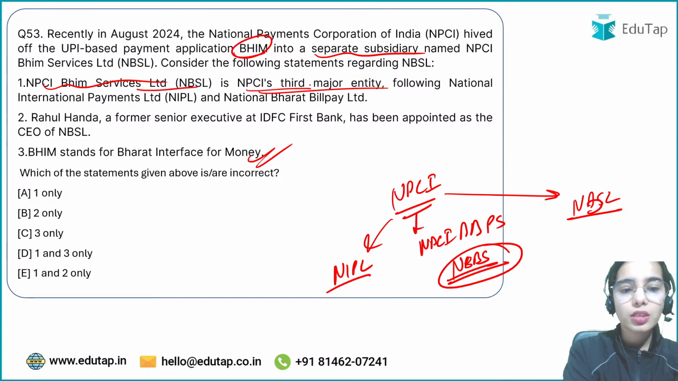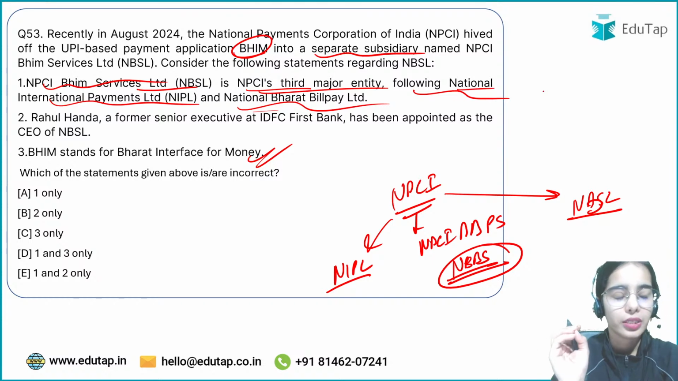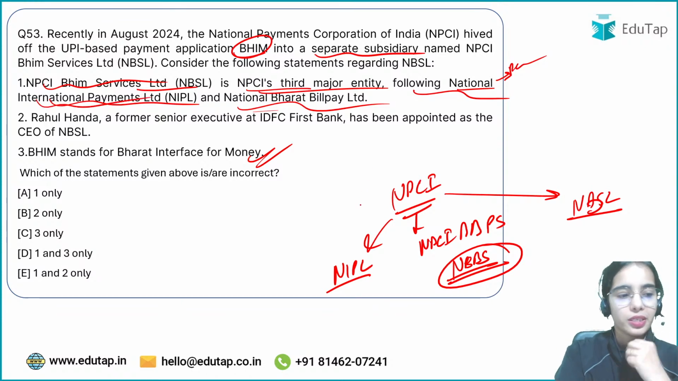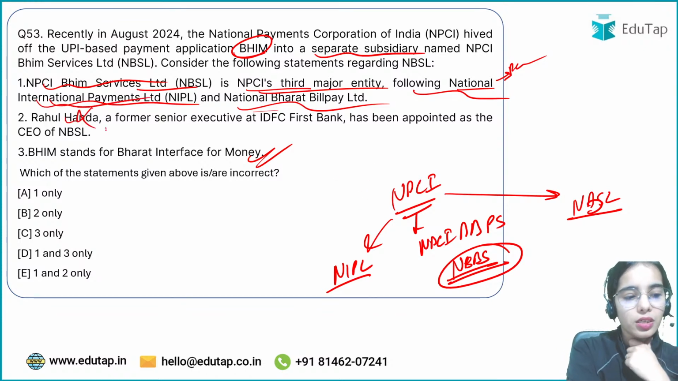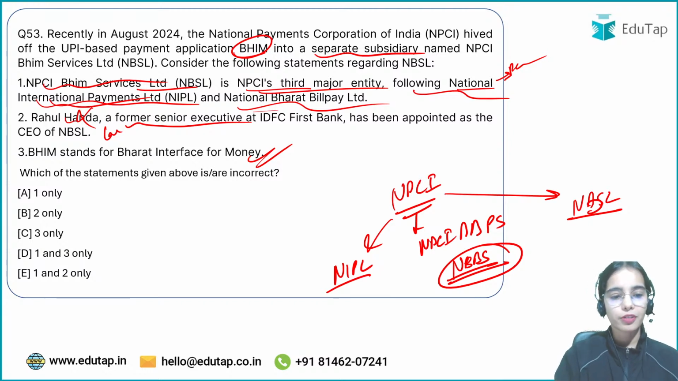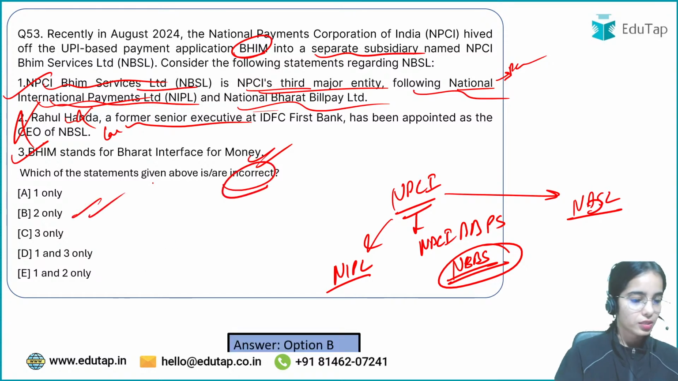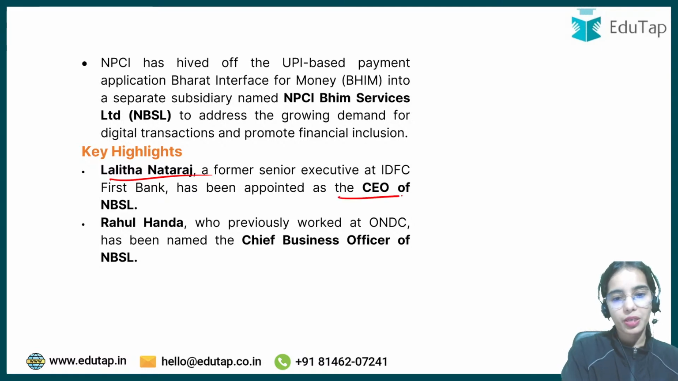So it has become the third major entity under the NPCI, following NIPL and NBPL, National Bharat Bill Pay Limited, and NPCI International Payment Limited. Okay, Rahul Handa is not. It is Lalita Natraj, a former senior executive at IDFC First Bank, who has been appointed as the CEO of NBSL. BHIM stands for Bharat Interface for Money. So the first one is correct, the third one is correct, the second is wrong. So the incorrect statement is 2 only. So B is the answer here. Lalita Natraj has become the CEO.